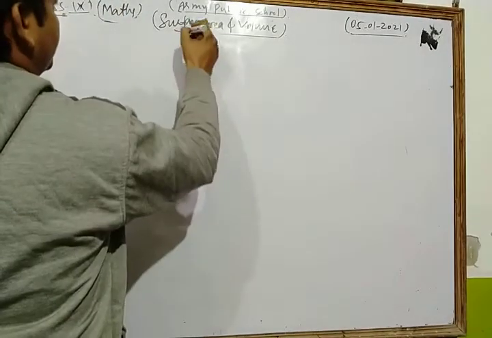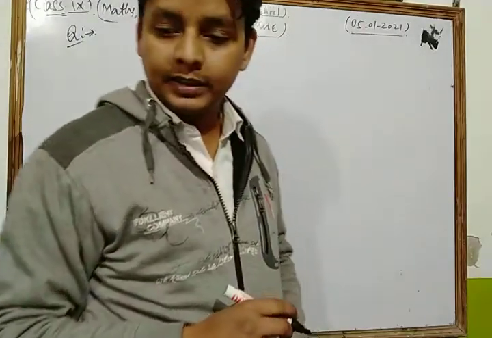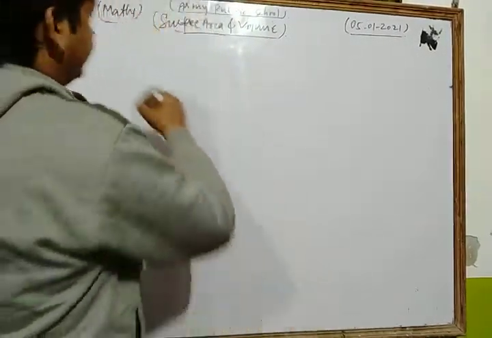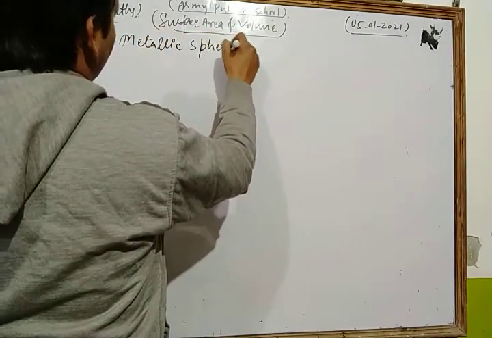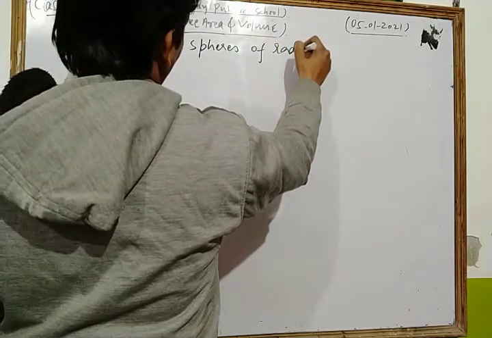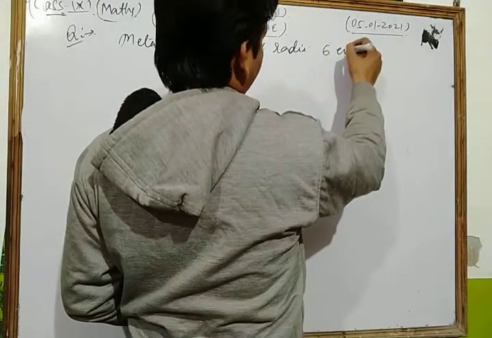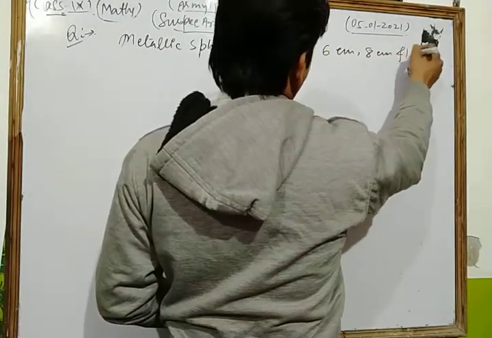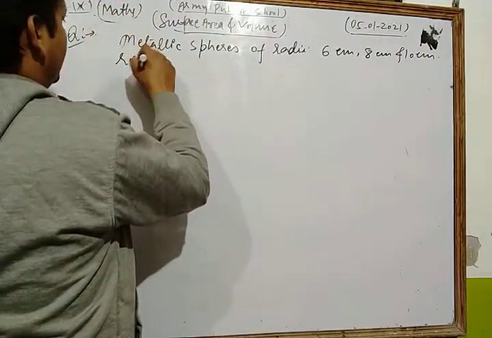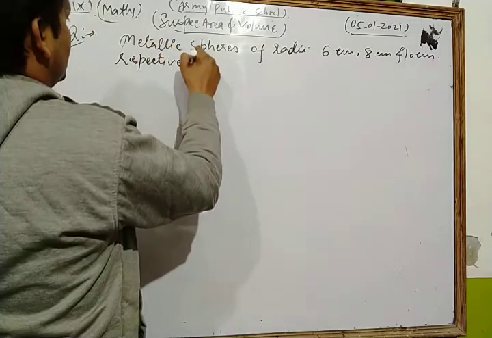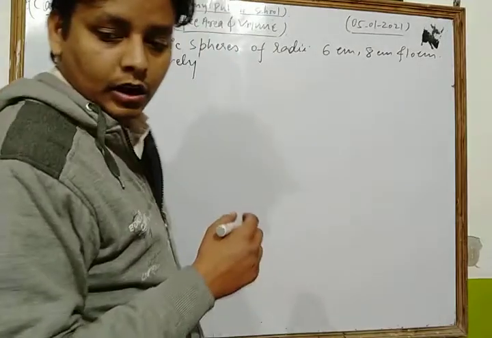Now let's see some important question based on that. Let's see. Metallic spheres of radii 6, 8 and 10 centimeter respectively, are melted to form a single solid sphere.